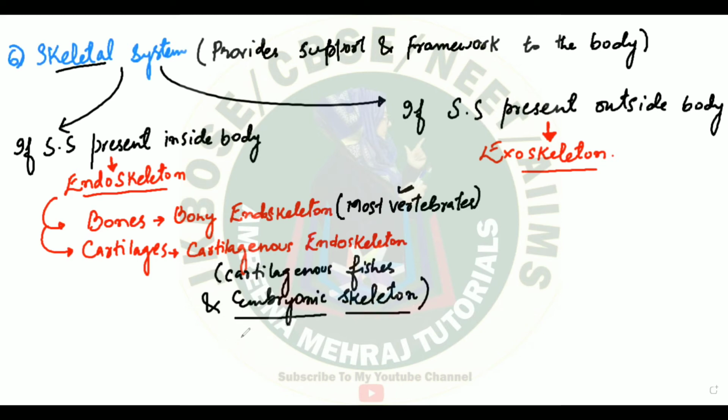Now, my dear students, there are some other endoskeleton structures, like if you look at sponges. In sponges, that means in poriferans, you will find another type of skeletal structure that's called spicules. Where do you find these spicules? They are spiny structures, that's why you call them spicules. You'll find spicules exclusively in sponges. They are present in sponges.